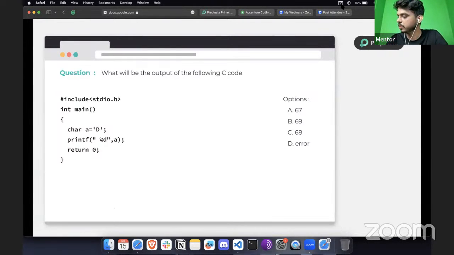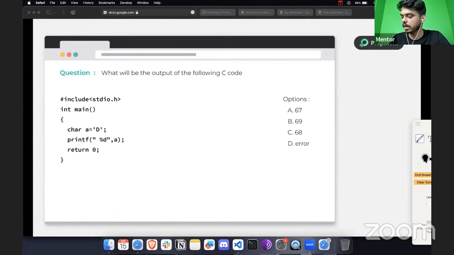Let's solve this one. Here is the C code that we have. We are defining a character, which is capital D. Then we define the variable A as capital D. After that, we are going to print the percent d of A. So the value we have is in character format, but what is expected is the integer value of it. So how do we print the integer value of a character?